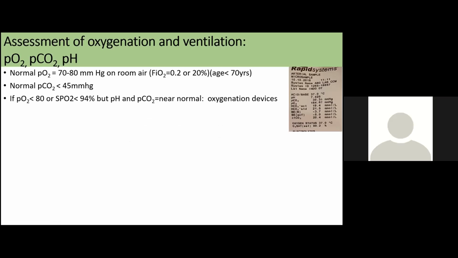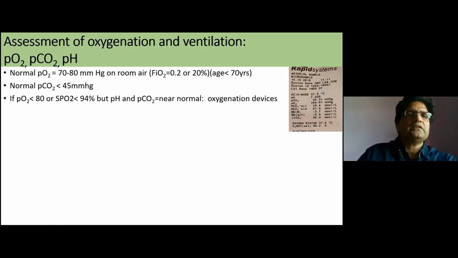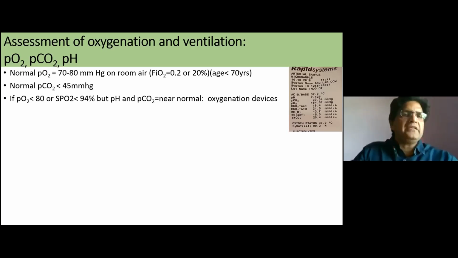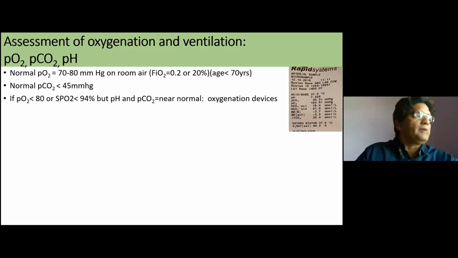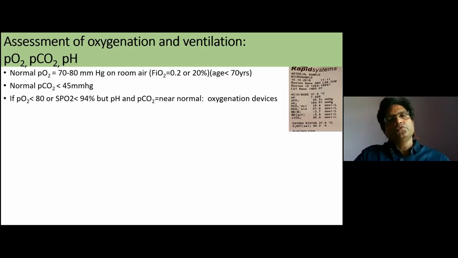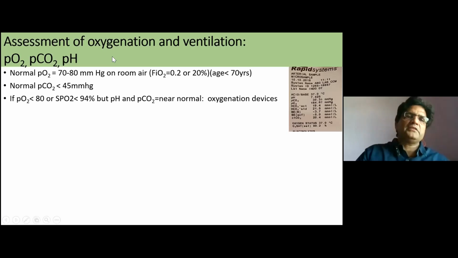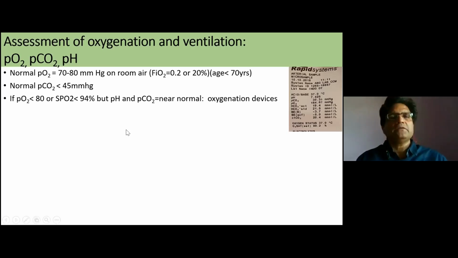If patients who come into our ICU have a PO2 less than 80, the simplest device is pulse oximetry, SpO2. If it is less than 94, we have to do the ABG and find out the pH and PCO2.